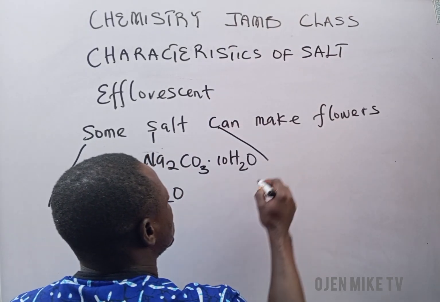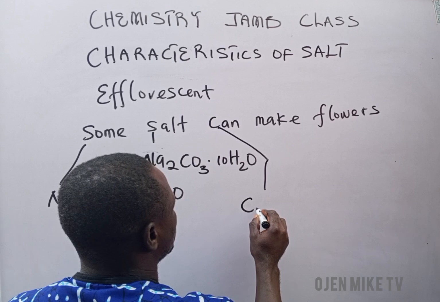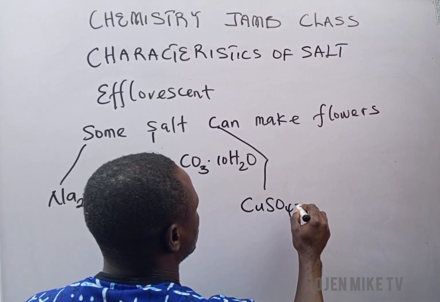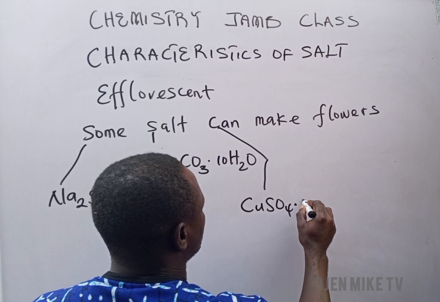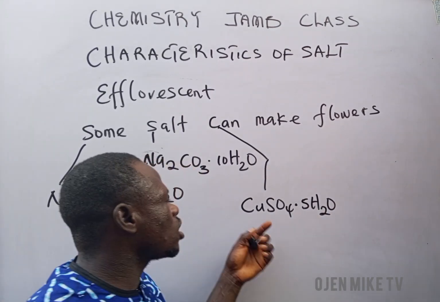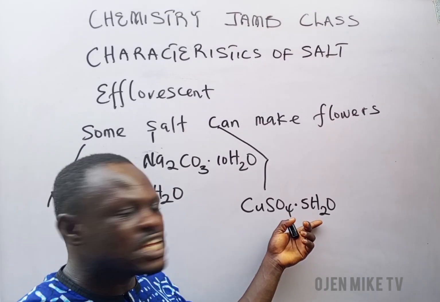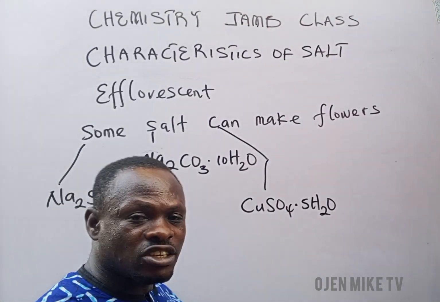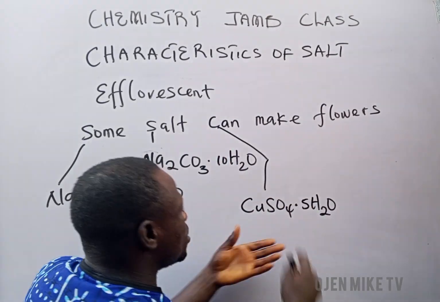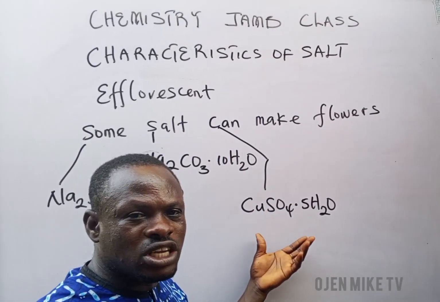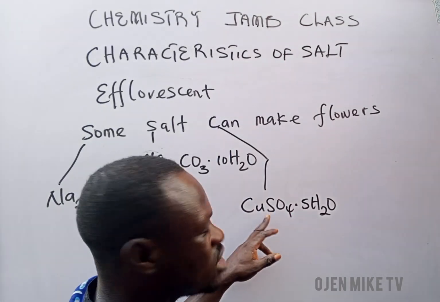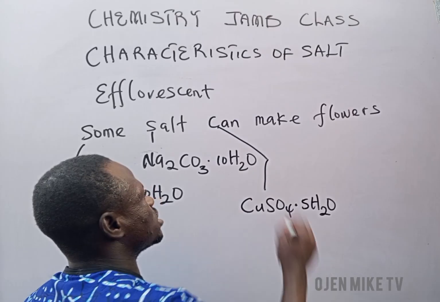Another one, this can stand for copper sulfate pentahydrate. This copper sulfate pentahydrate is another example of what? Another example of efflorescent salt. So if they give you a compound like that and ask you to identify which one can lose some water of its crystallization, you see that this kind of salt is an example.